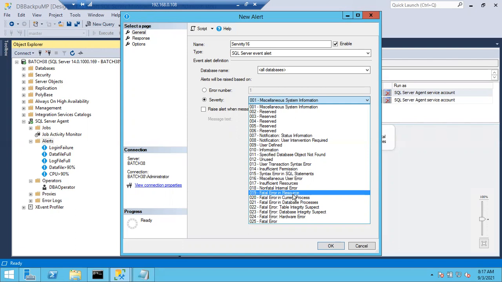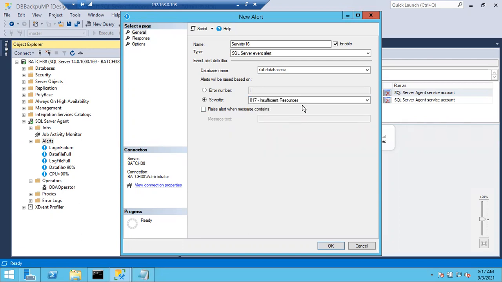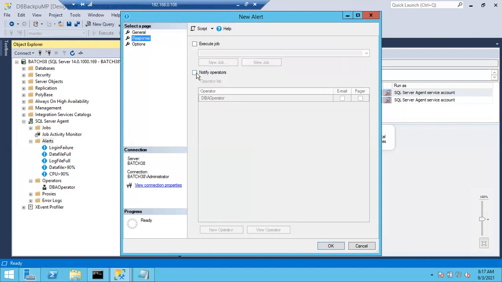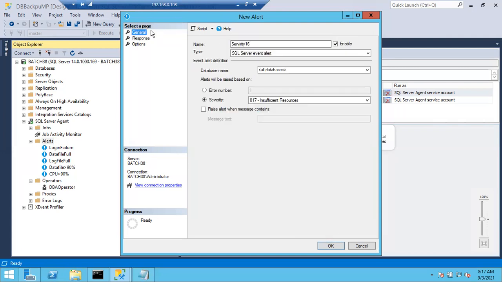If there are insufficient resources, like memory, CPU, disk IO and all, and you configure severity 17, automatically this severity 17 alert will trigger. Alert, sorry, not error, alert. Okay, response, of course, you have to choose notify operators, email. So you can choose like this, severity 16.